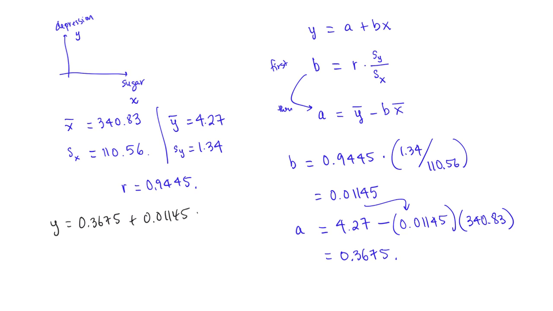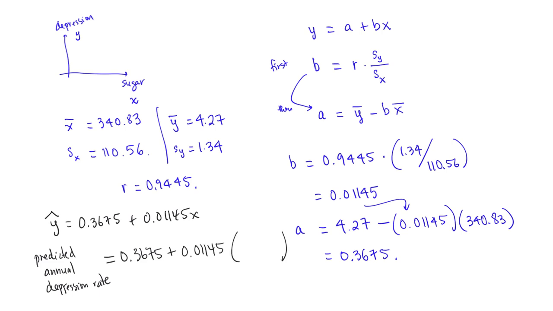0.01145x. Oftentimes, we use this equation to predict the response variable, so we use y hat. So y hat is the predicted annual depression rate. The hat represents the predicted value. y hat equals 0.3675 plus 0.01145 times x, where x is the refined sugar consumption amount.